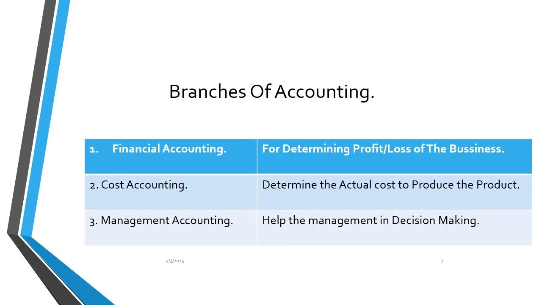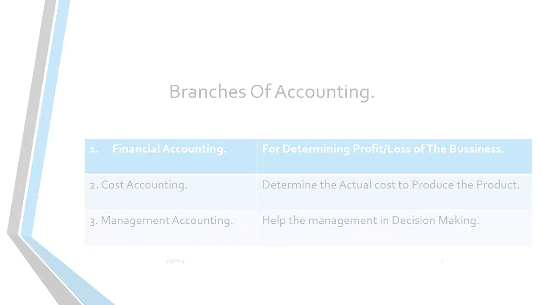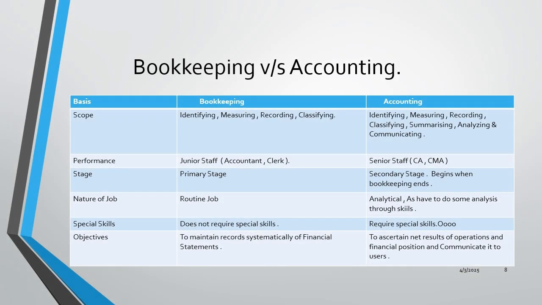Accounting also has branches. It has three branches: financial accounting, cost accounting and management accounting. Financial accounting is for determining the profit or loss of the business. Cost accounting is for determining the actual cost to produce a product, and management accounting is to help management in decision making.